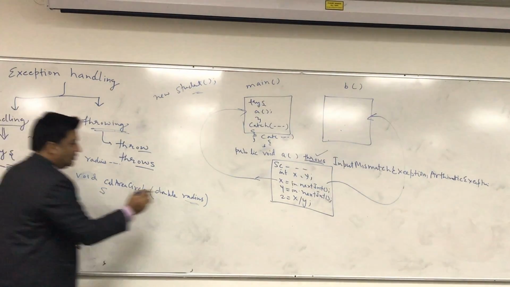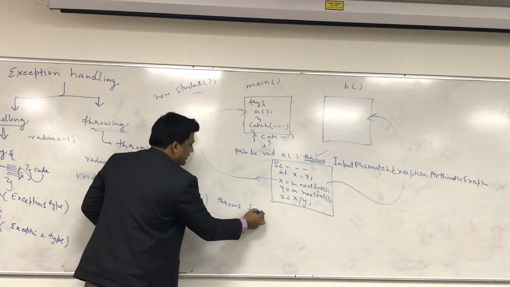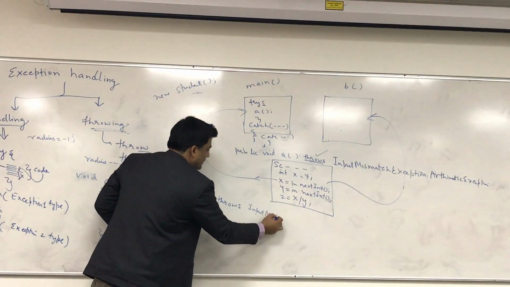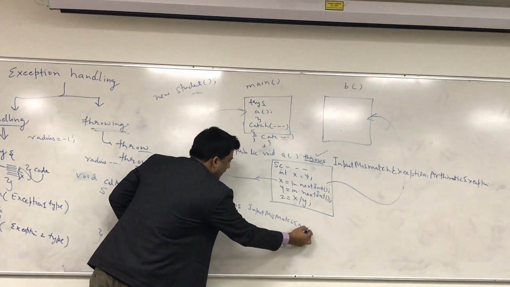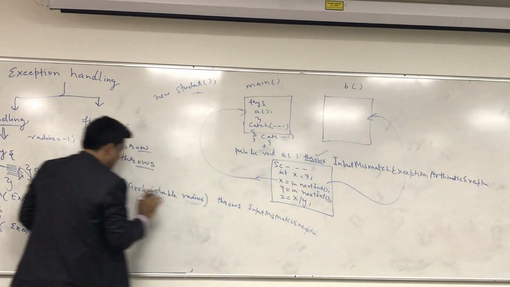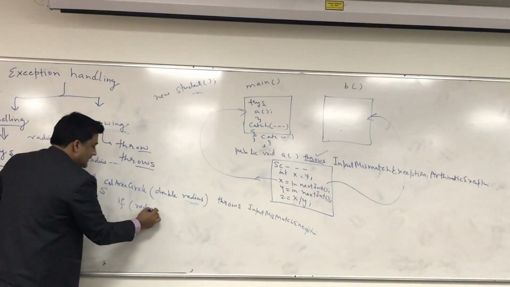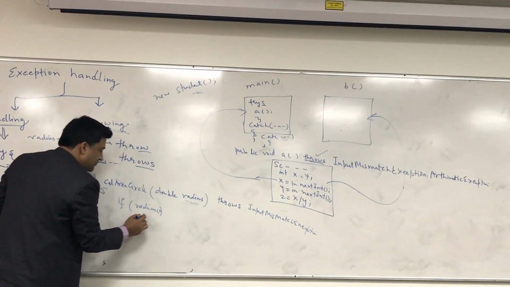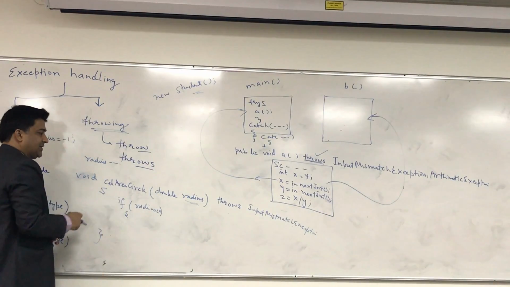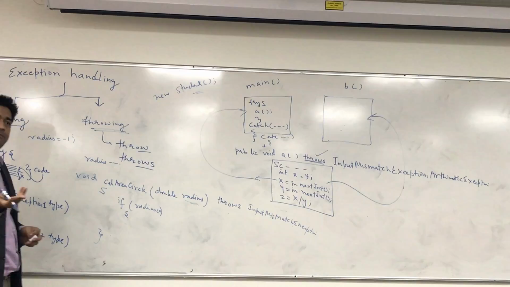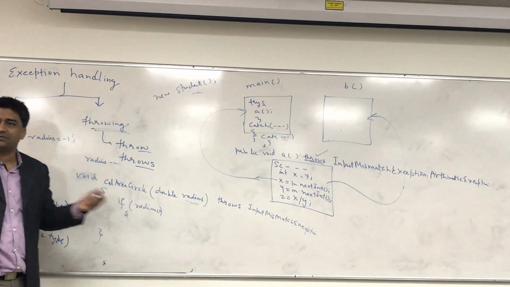So what will you do? You will say here, this method maybe will throw an input mismatch exception. Okay? And then you will check. You will say if your radius is less than 0, then what will you do? Now you have to generate an exception because this is an exception for your program. Radius cannot be negative, right or no? So this is like an exception for your program.